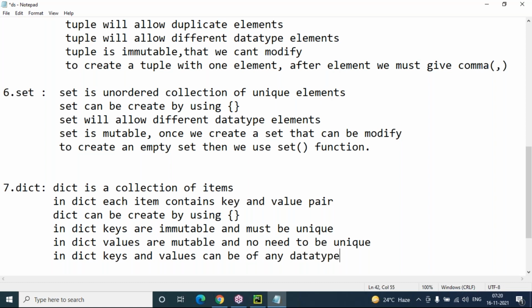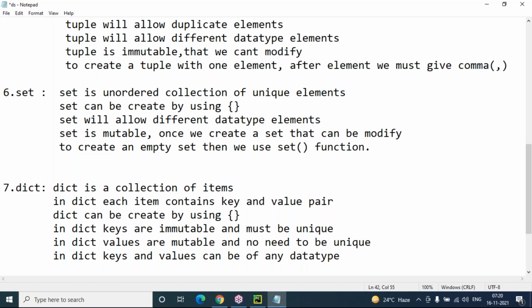In a dictionary, a key can be an integer or character or string or float. And a value can be a character or string or float or sometimes a list also. Yes, a list also. Values can be modified. A group of values we can maintain in a dictionary, a list also. Values can be of list also. That we'll discuss in detail in later sessions, how to create dictionary keys with list values.